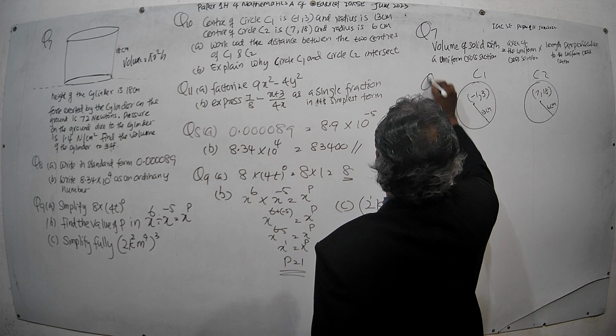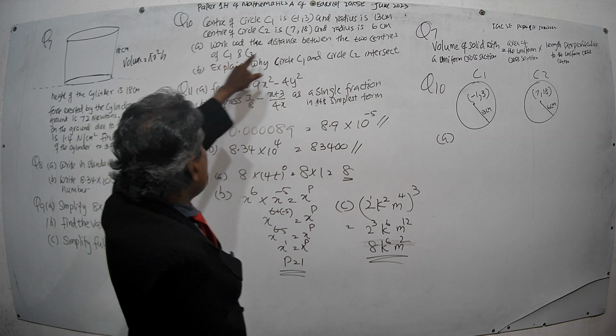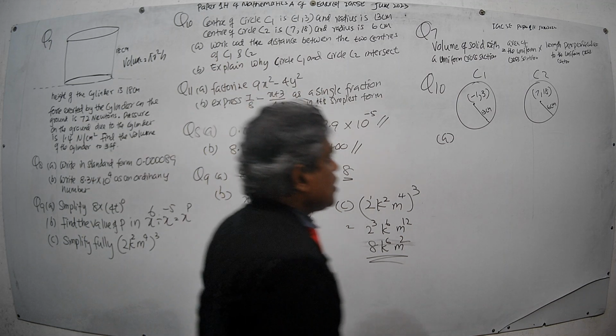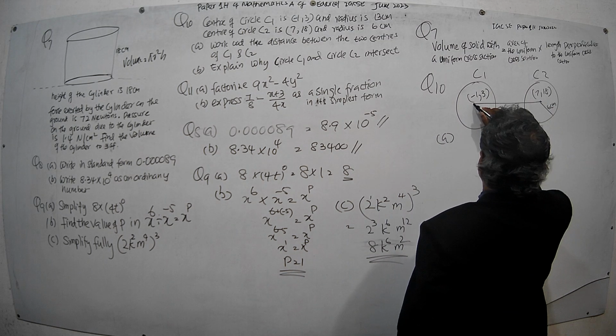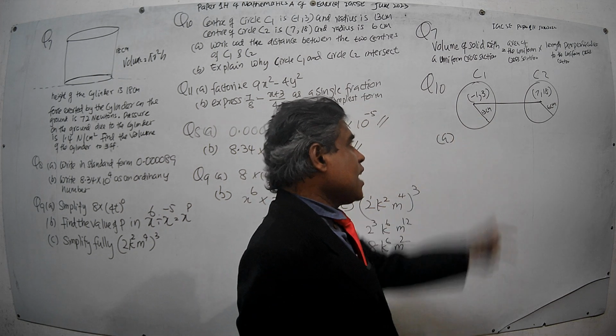Now we have to find part A of question 10. Work out the distance between the two centers of C1 and C2. The length of this line is asked, that means the length of a straight line segment.